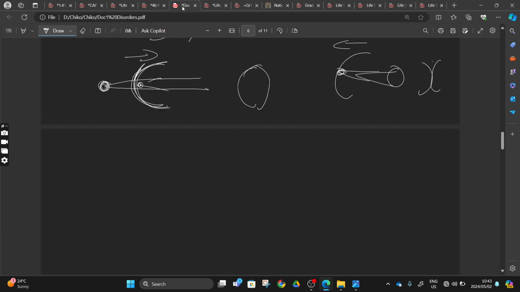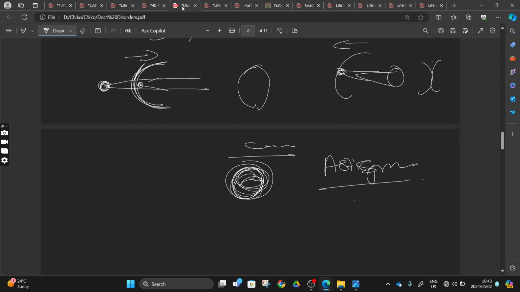We did this. And we also talked about cataracts. Cataracts are the building up of protein in our lens, right? And then we also talked about astigmatism, and this one is the uneven shaping of our cornea and our lens.